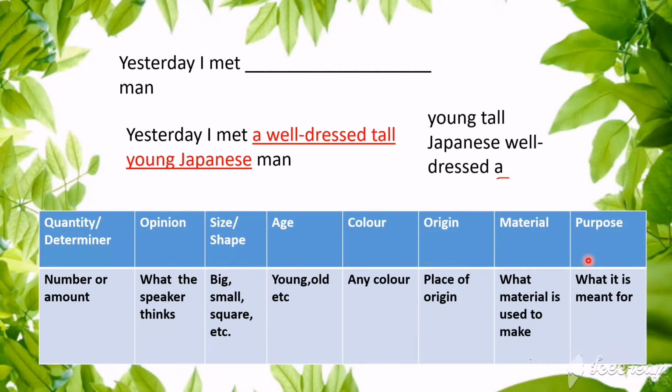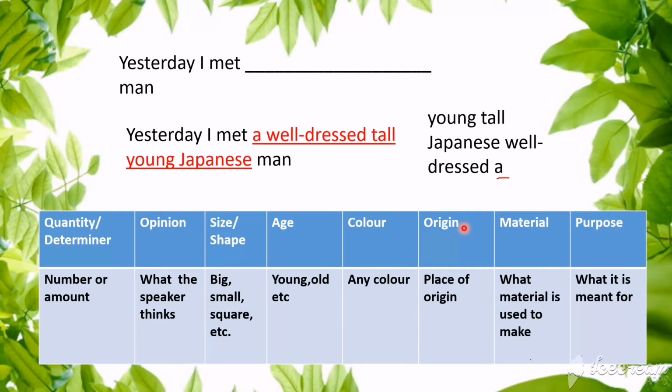QOSACOMP. It is given on page number 19 of your textbook in the right corner. There's a small box. If you take page number 19 in your textbook, children, and just look at that right corner, you'll have that. This is the acronym that they have given in your textbook. This is like a clue word. Just like in your mathematics you learn formulas, grammar is similar to mathematics, so you have to keep this in mind. This is the rule for arranging adjectives, the order of adjectives.